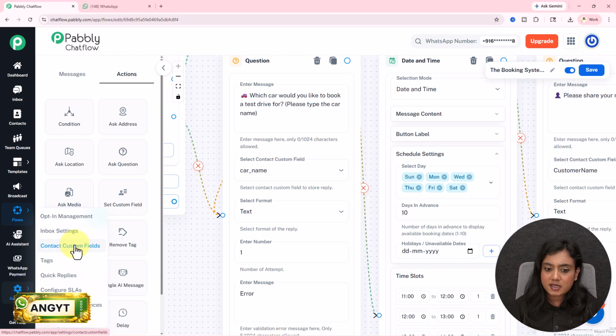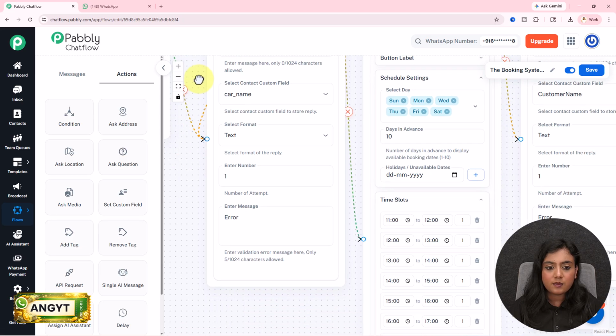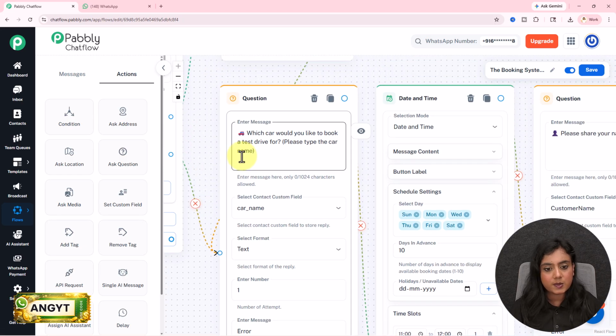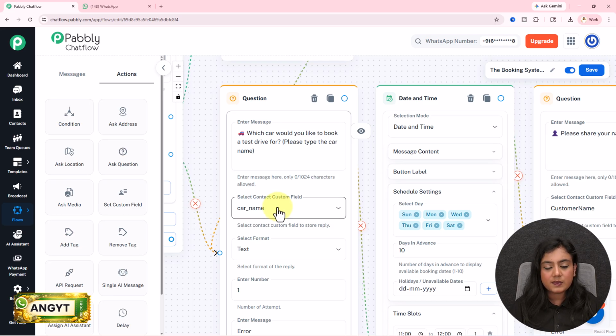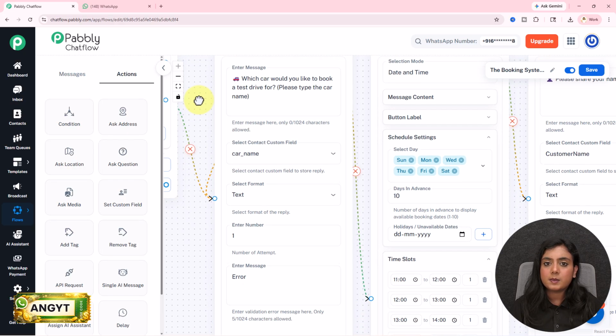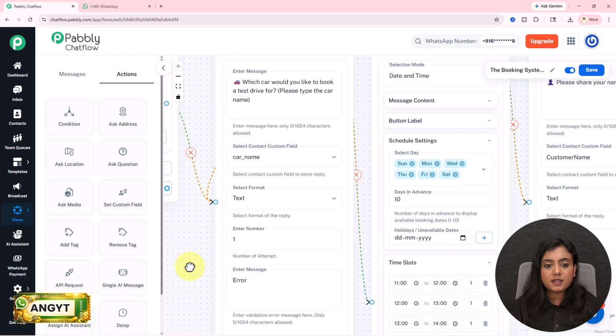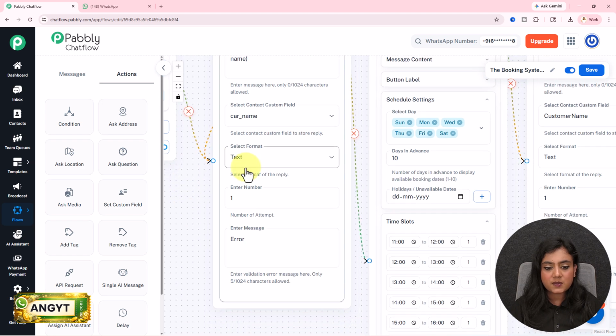In that, add the custom field. I've created one in the name of car name, where this question's answer is going to be saved. So let's suppose the customer answers this question as ABCD car, then inside this custom field car name, that ABCD car name will be saved. The answer that I will receive to this question is going to be in text format, so I'll select text. Next is going to be the number of attempts.